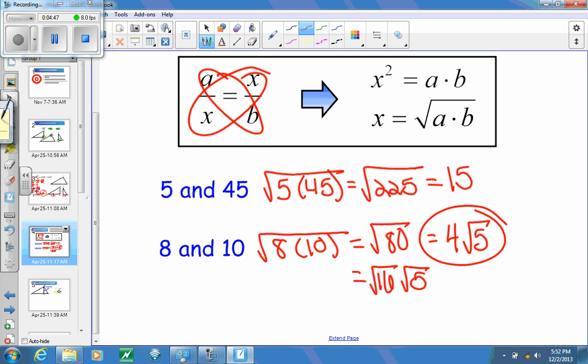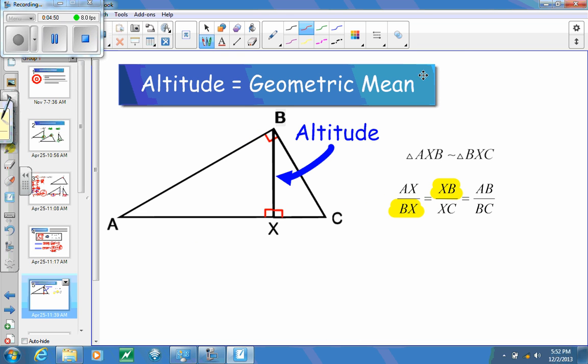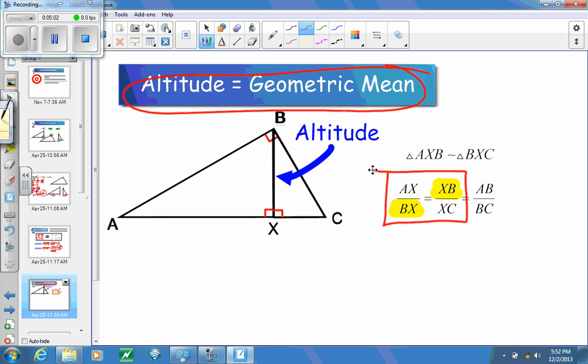So when you're working with finding a geometric mean, what you're actually doing here is helping find the altitude. And the altitude that's showing here in triangle ABC is this value of BX. When I look at the proportions or the corresponding sides that are created from the similarity statement, by solving for that altitude, really all I need here are these first two ratios. Cross multiply, I'm taking BX times XB, and that's equal to AX times XC.